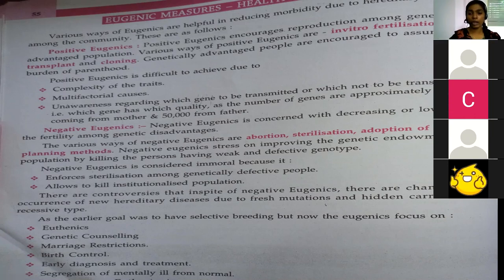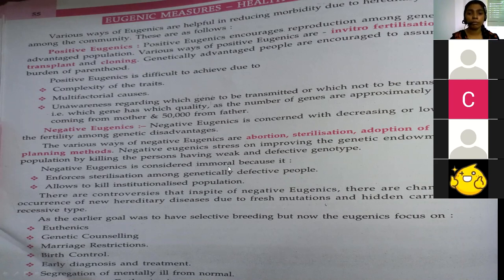So adopting them, if any genetic difficulty is there, doing abortions and sterilization all come under negative eugenics. Negative eugenics stresses improving the genetic endowment of the population by killing the persons having weak and defective genotype. So negative eugenics is killing or stopping the reproduction.